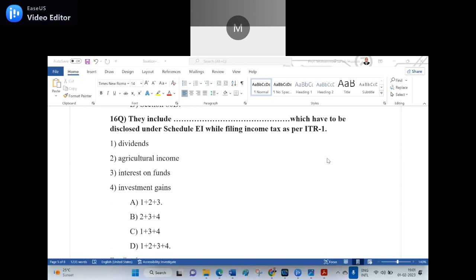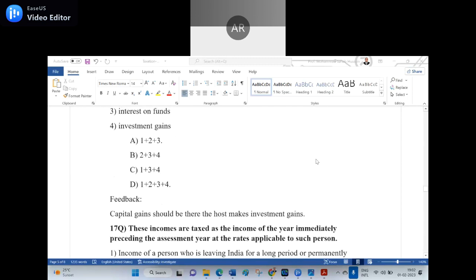1 plus 3 plus 4 is the right answer. C. Wrong. Option D is the right answer, sir. 2 plus 3 plus 4. Wrong. Sir, option D, 1 plus 2 plus 3 plus 4. Wrong. A is the right answer, sir. 1 plus 2 plus 3. What is wrong in the fourth? You tell me. Interest on funds, sir. Three is wrong, sir. Capital gains should be there. The host makes it investment gains.